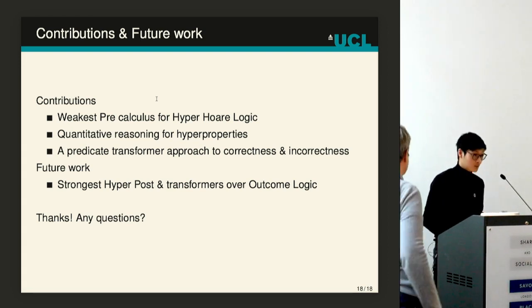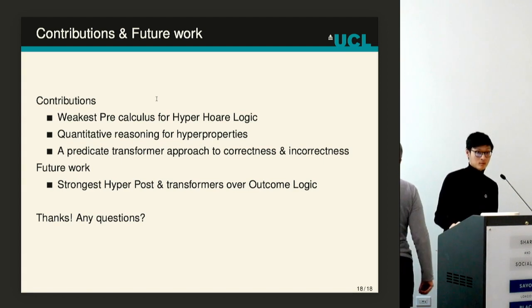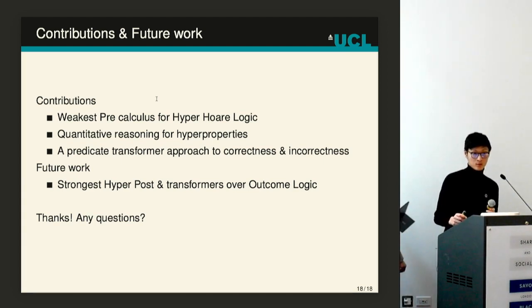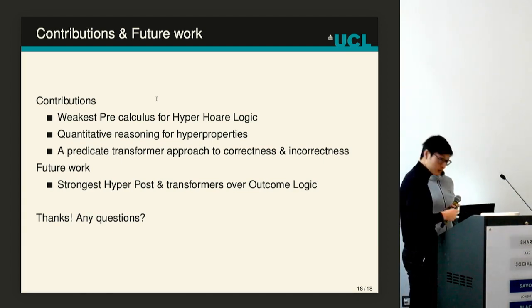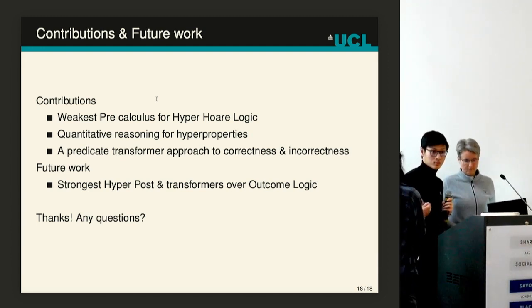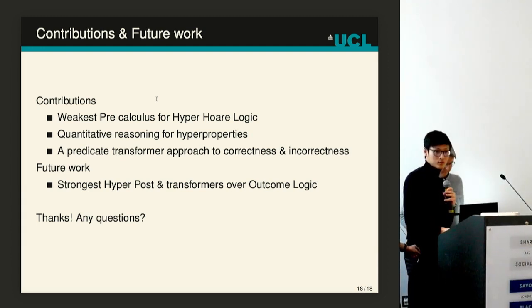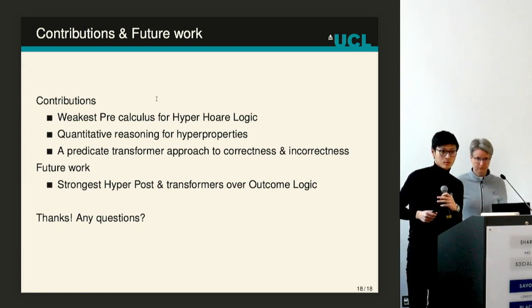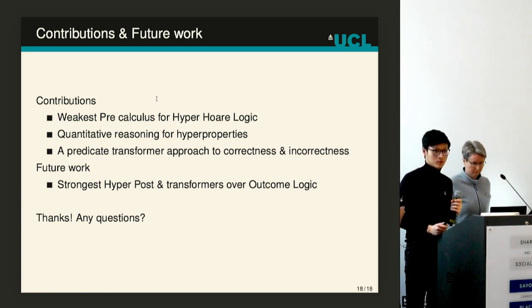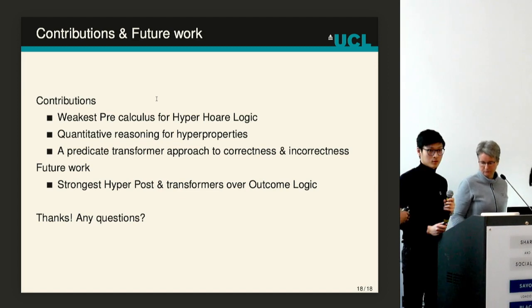Any other questions for Linpeng? Can I ask one more? You have one weakest pre here, and you're characterizing loads of other predicate transformers. Is going backwards the only meaningful predicate transformer for hyperproperties, or are there other ones that you just haven't studied? I think for hyperlogic, this is the only one, and this is also the liberal transformer because we have some properties. So this is the only one.